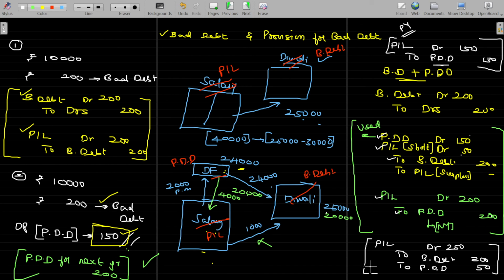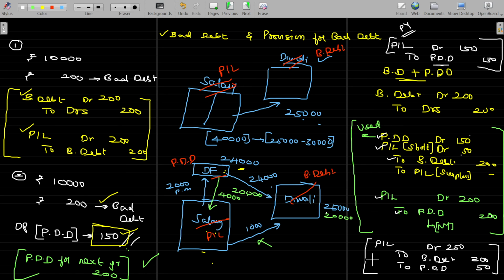You have to be careful. If we don't have the provision for doubtful debts, the entry being bad debt account debit to debtors, the next one will be P&L account debit to bad debt. This is the usual one. In the second case, routed through one more provision account. Provision account might have been created in the earlier year to be used in this year. And as we expect the next year also we face some bad debt, we have to create it this year also by transferring to the P&L account to PDD account. So two entries are going to be passed.